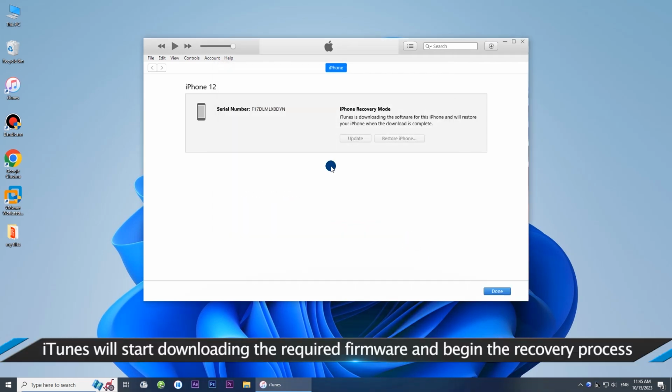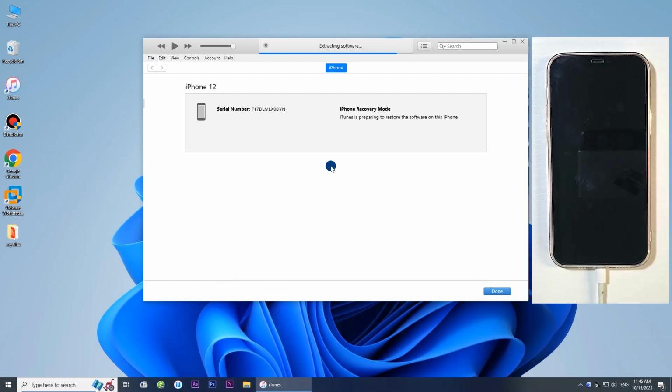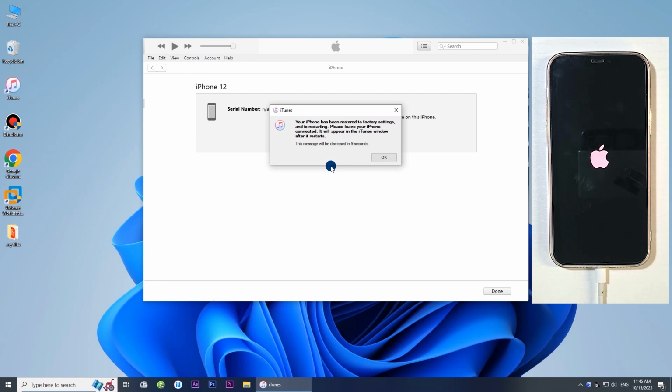Well, iTunes is downloading the firmware package and restoring the iPhone to factory settings. Your iPhone has been restored to factory settings.